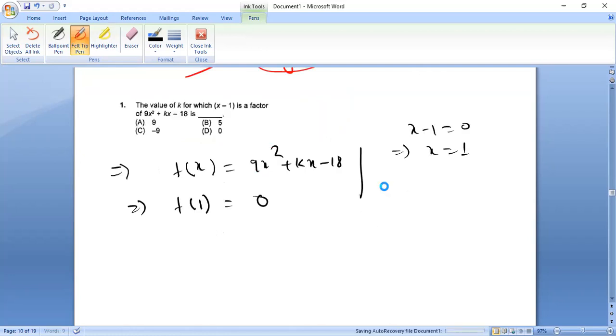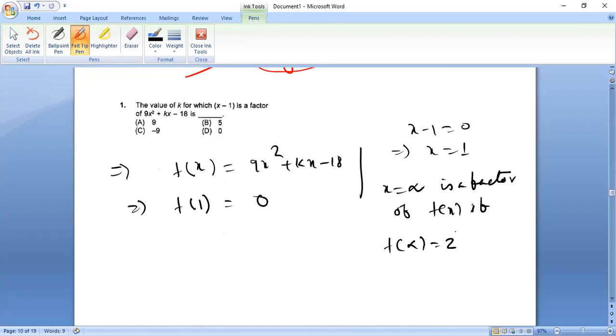Why? Because x is equals to alpha is a factor of fx if f of alpha is equals to 0. So factor होगा if f of alpha is equals to 0. x का value यहाँ पे put करोगे तो 0 आएगा. So this one is factor given.